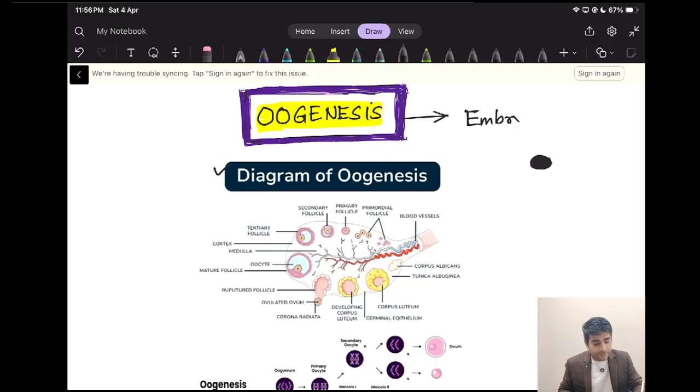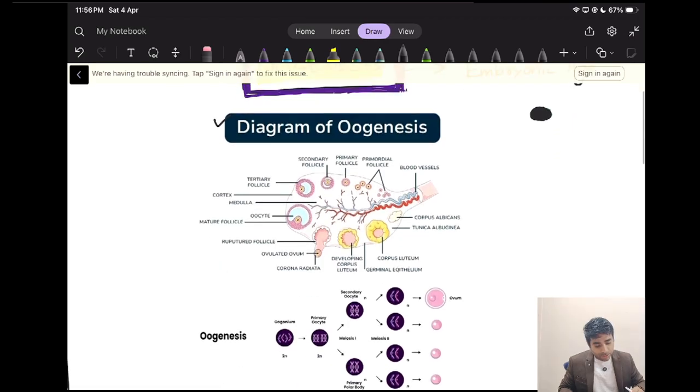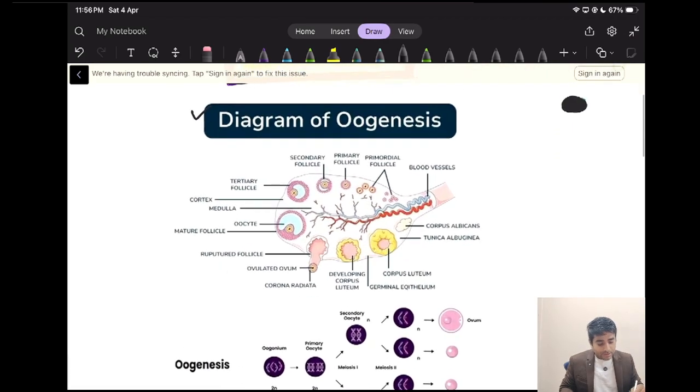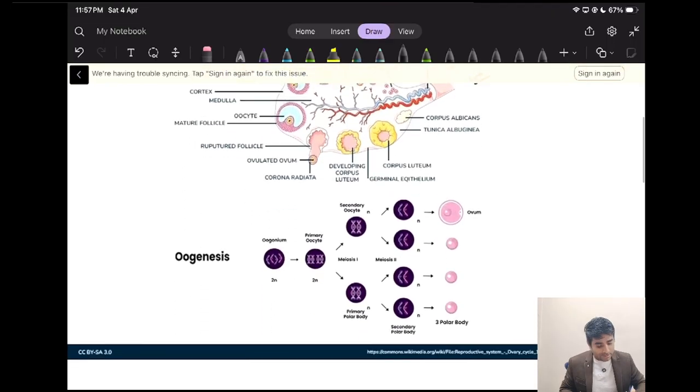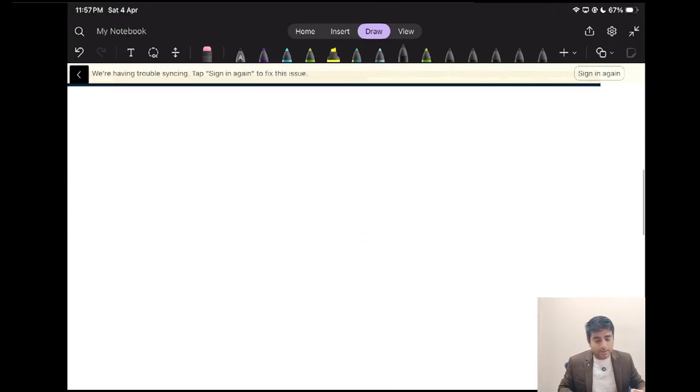That is very important. If you look at this diagram, you will feel a little confused, but if you listen to the lecture carefully, I will describe the diagram, and it will be easier for you. So let us start oogenesis.